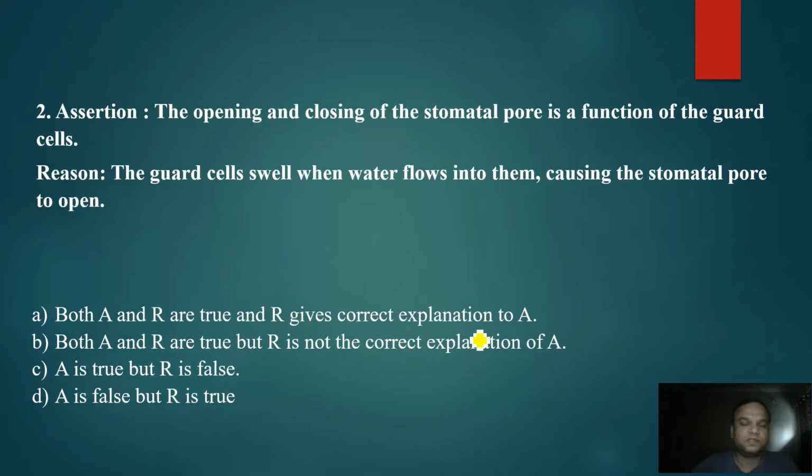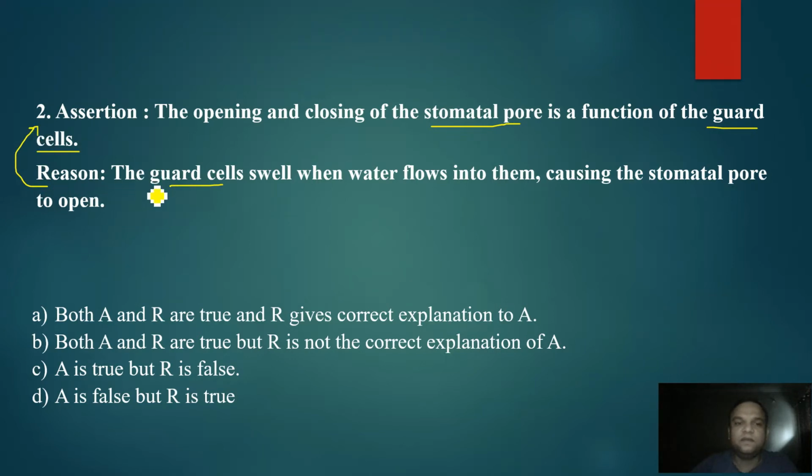The next question. Assertion states that the opening and closing of the stomatal pore is a function of the guard cells. So it is definitely a correct statement because stomatal pore opens when the guard cells swell up and open up. The reason says that the guard cells swell when water flows into them, causing the stomatal pore to open. So again, the reason is going along with the assertion, right?